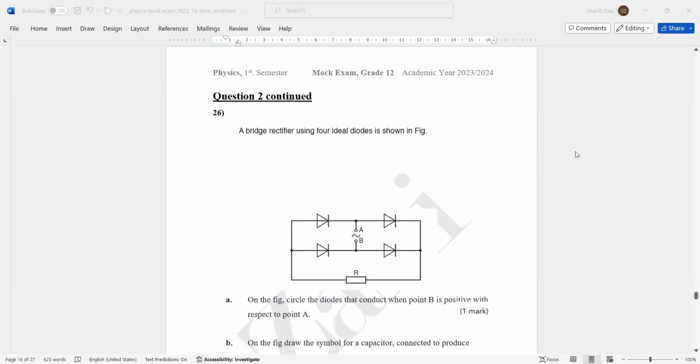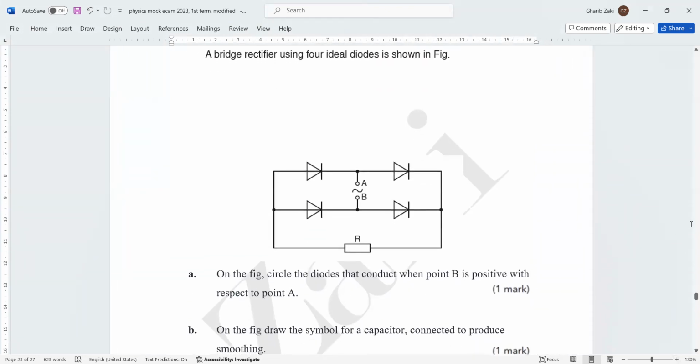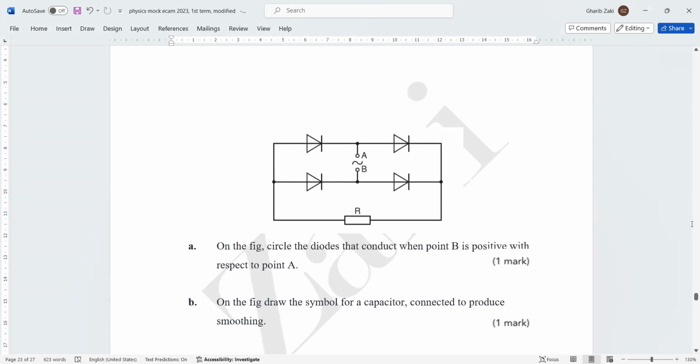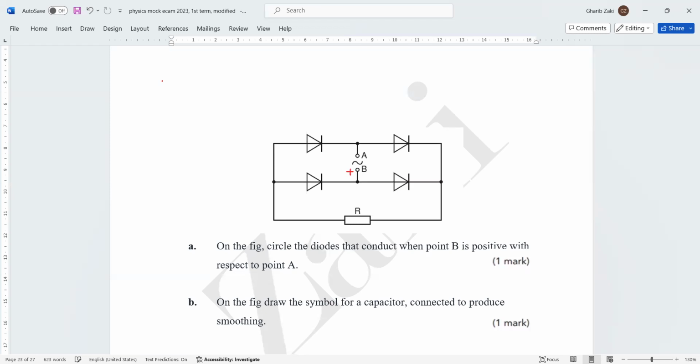Now, question number 26. He said a bridge rectifier using 4 diodes, as shown in the figure. Take care for this part. He said on the figure, circle the diodes, there are 4 diodes, that conduct when point B is positive with respect to point A. Now follow me. B is now positive, then A is negative. Now the current from B cannot go back because we have a reverse diode. It will go right. Can you see? It goes right here. It cannot go left because it will be stopped.